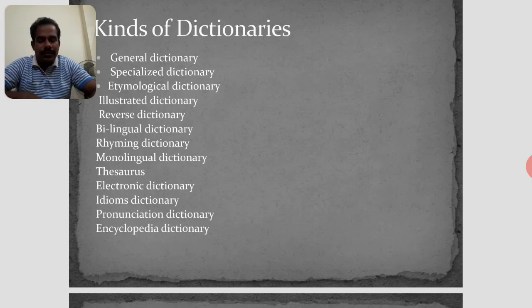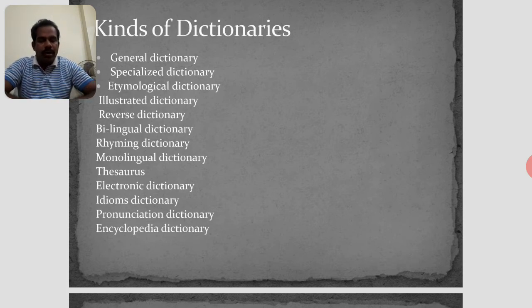Next, the third one I would like to tell is the etymological dictionary. What do you mean by etymology? An etymological dictionary describes the origin and evolution of a word. How a word might have been changed, how it mutated in day-to-day life. That is etymological. Most large dictionaries provide etymological information of a word, and many dictionaries explain the changes of the word.